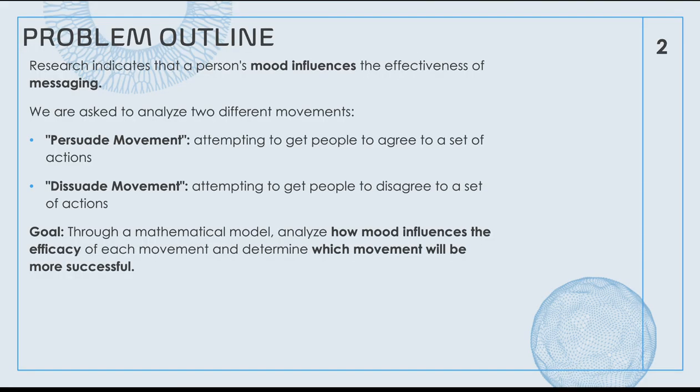Problem outline. Research indicates that a person's mood influences the effectiveness of messaging. We are asked to analyze two different movements: a persuade movement, attempting to get people to agree to a set of actions, and a dissuade movement, attempting to get people to disagree with a set of actions. Our goal is, through a mathematical model, to analyze how mood influences the efficacy of each movement and determine which movement will be more successful.